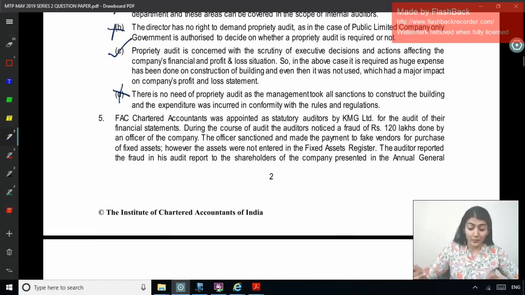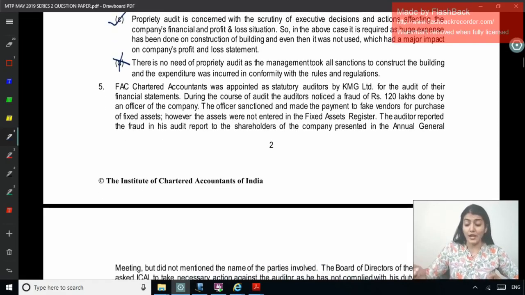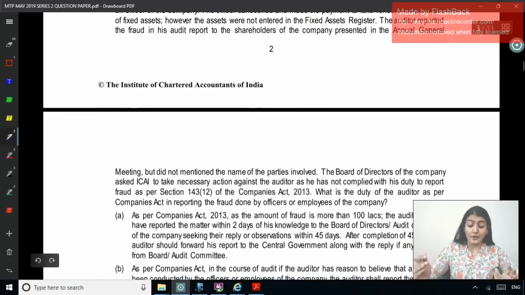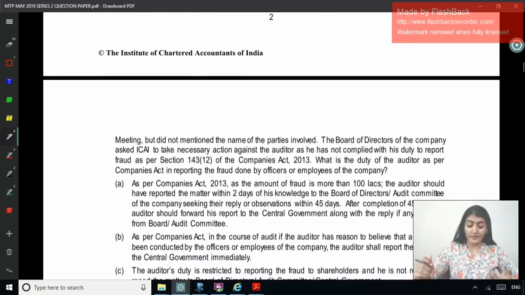The auditor reported the fraud in his audit report to the shareholders of the company presented in the annual general meeting, but did not mention the name of the parties involved. The board of directors of the company asked ICAI to take necessary action against the auditor as he has not complied with his duty to report fraud as per section 143(12). What is the duty of the auditor as per the Companies Act in reporting the fraud done by the officers or employees of the company?